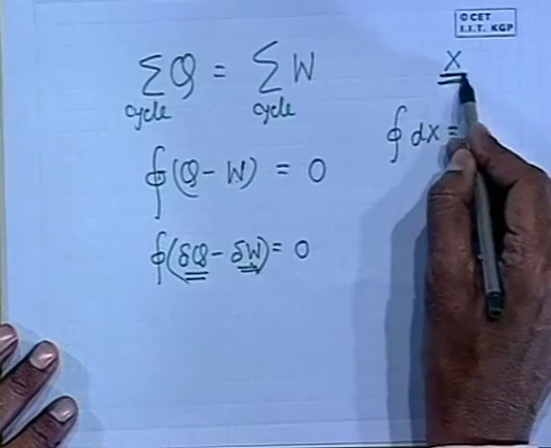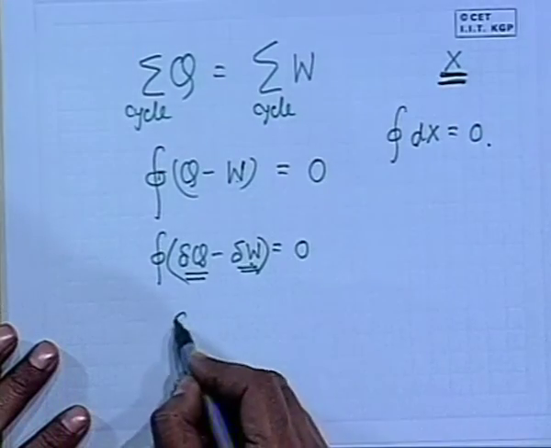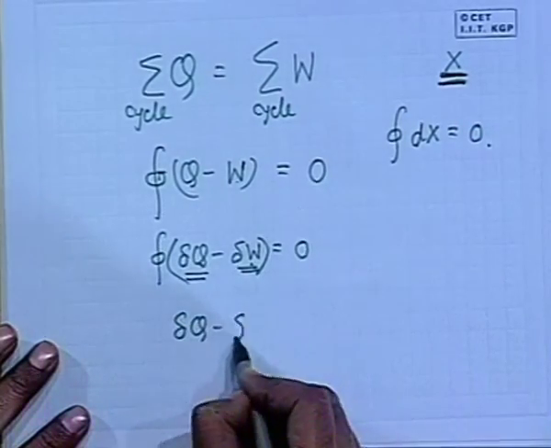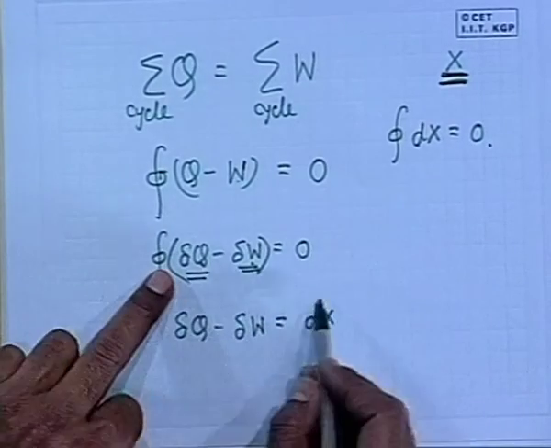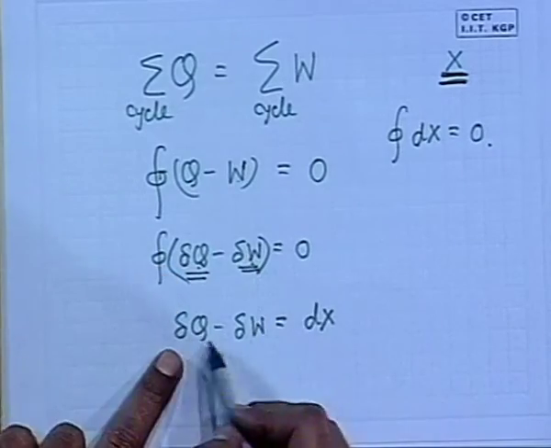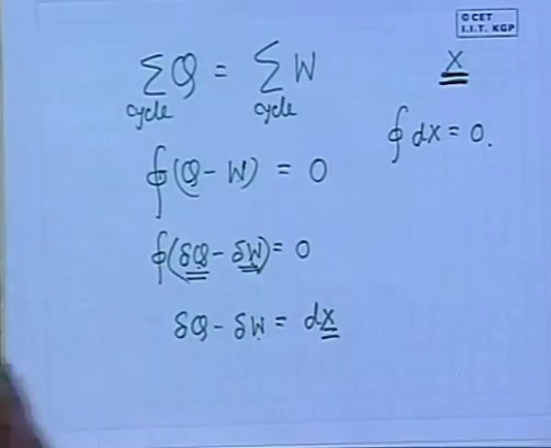Therefore, for all properties and all point functions x, this is 0, and if this is so, then obviously one can tell that delta Q minus delta W is equal to dx. That means this difference can be expressed by a point function which we may not know so far.